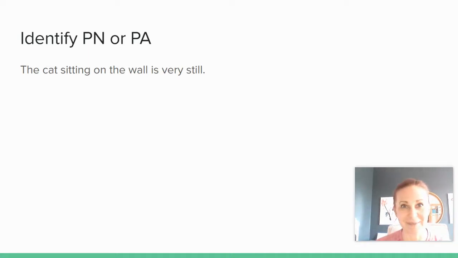That's not our verb. Sitting's describing cat. Our verb is is. It's a linking verb. The cat sitting on the wall is very still. So we have a linking verb. Do the words in the predicate describe or rename? Describe. So it's a predicate adjective.